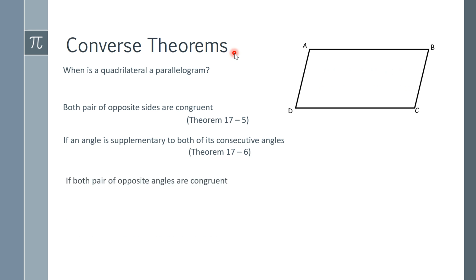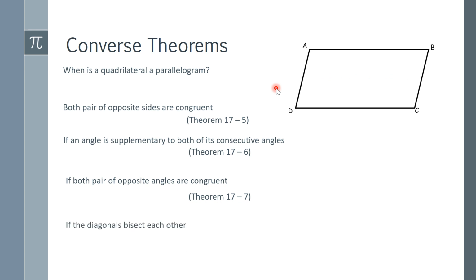If both pairs of opposite angles are congruent. So this is theorem 17-7. So here we're looking at the angles across from each other. So angle A right here would have to be congruent to angle C, and angle B would have to be congruent to angle D. If we can show that, then this quadrilateral is a parallelogram.